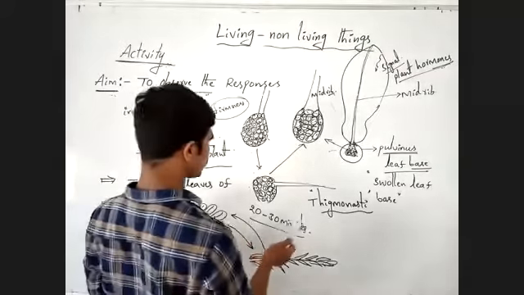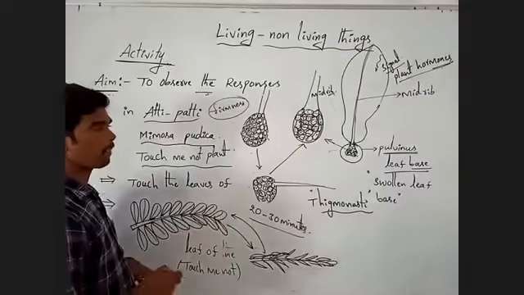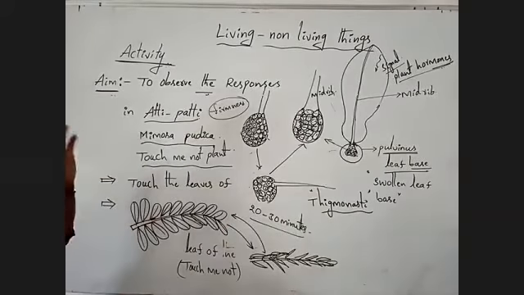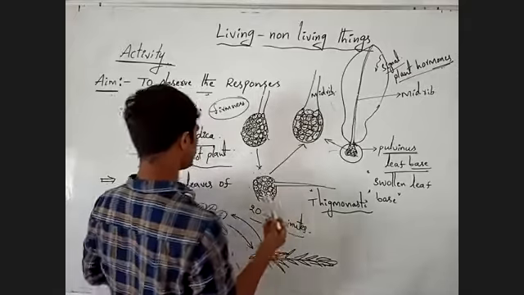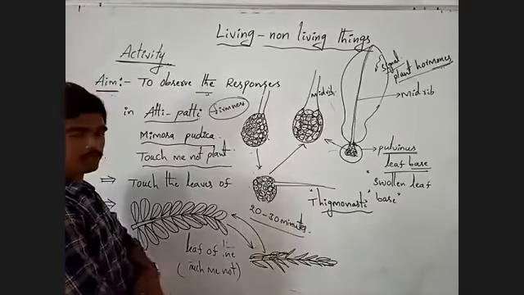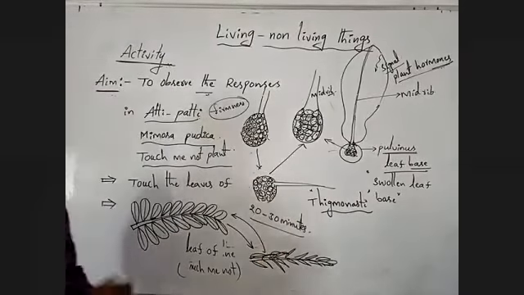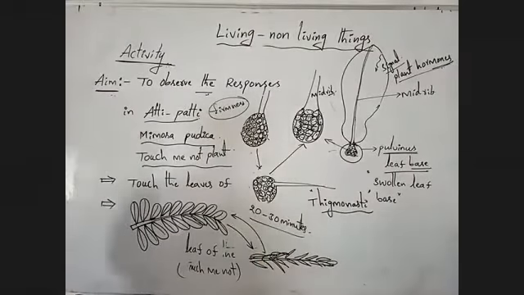This is a very important process. Remember, this type of condition occurs in the plant Mimosa pudica.